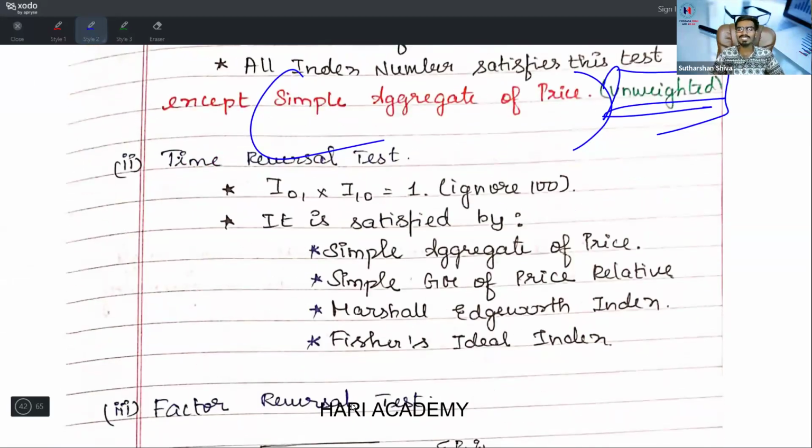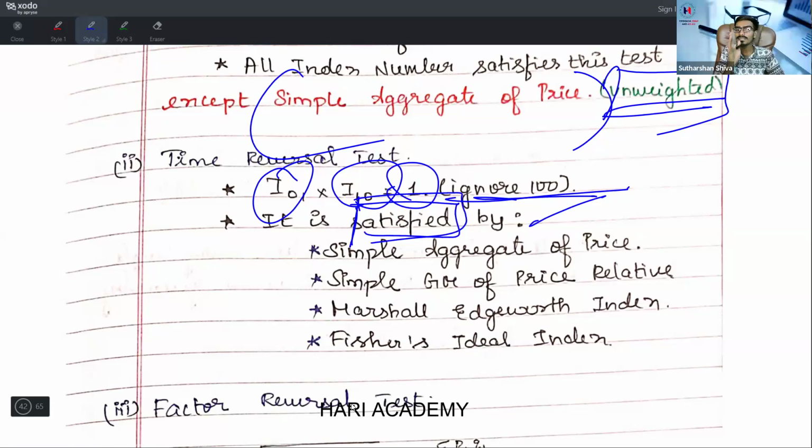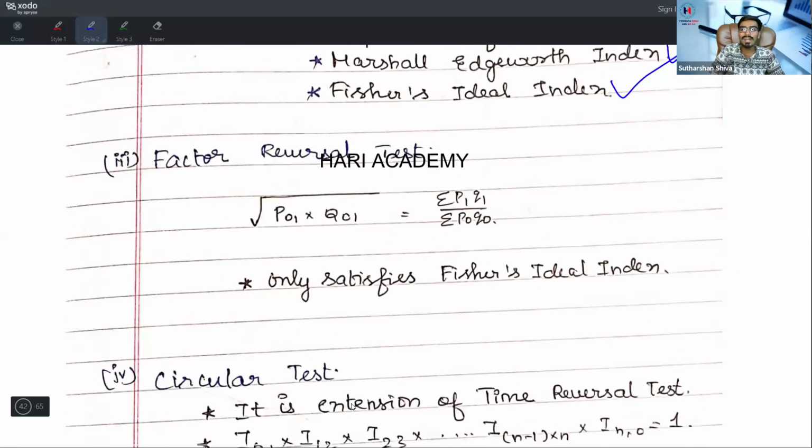Time reversal test. What is the time reversal test? Index number I01 multiplied by I10 is equal to 1, ignoring 100 while calculating it. It should be satisfied. Remember the word satisfied. The time reversal test is satisfied by the simple aggregative of price, simple geometric mean of price relatives, Marshall and Edgeworth, and Fisher ideal index number.